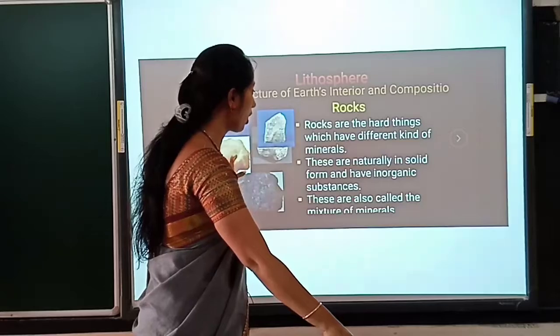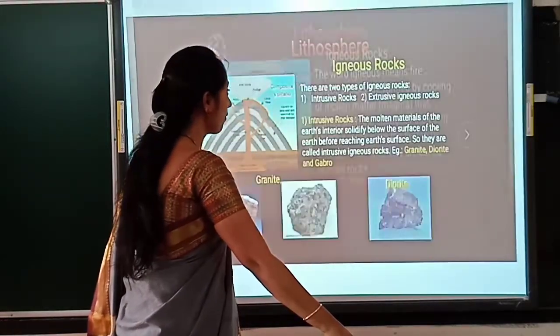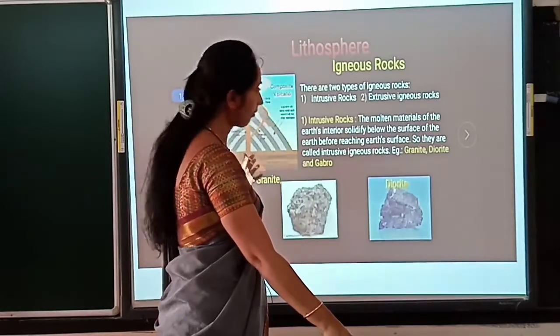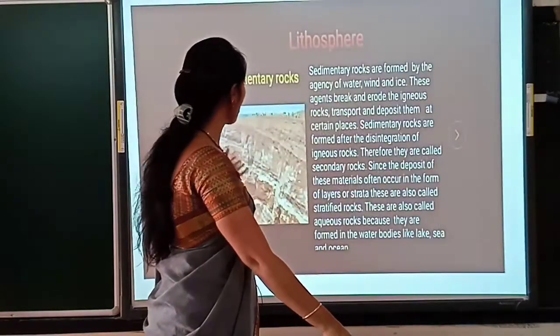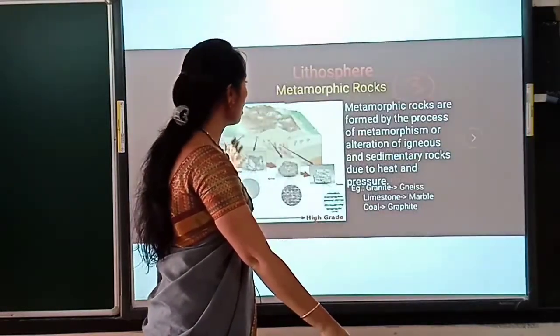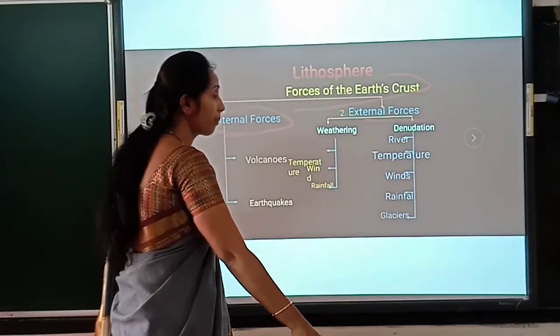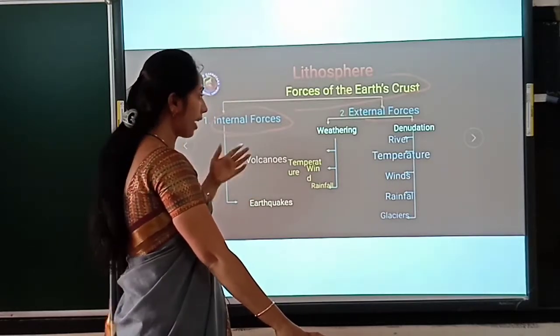Then the rock, types of rock, how it was formed, then the subdivision of rock as igneous rock, the types of igneous rock, sedimentary rock, then metamorphic rock, then the forces of the earth crust which bring changes upon the landscape, internal force and external force.